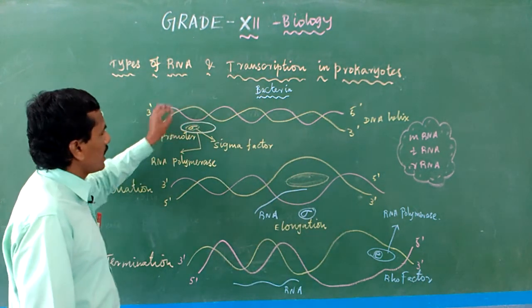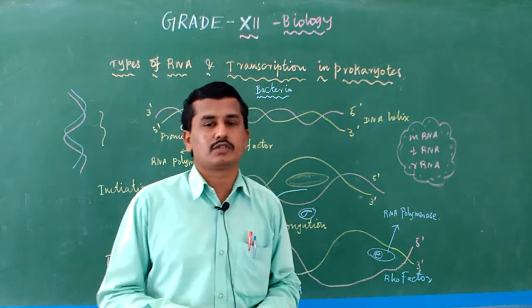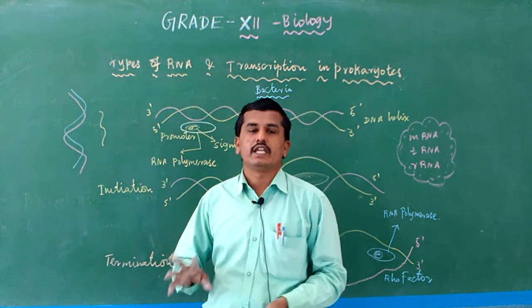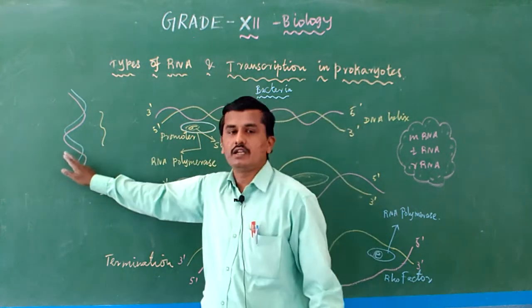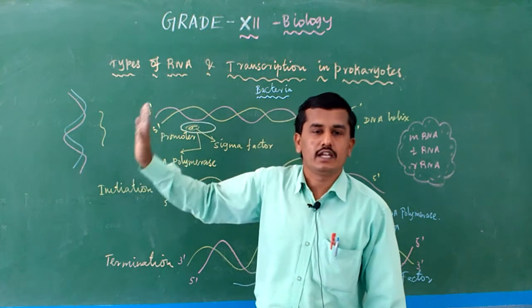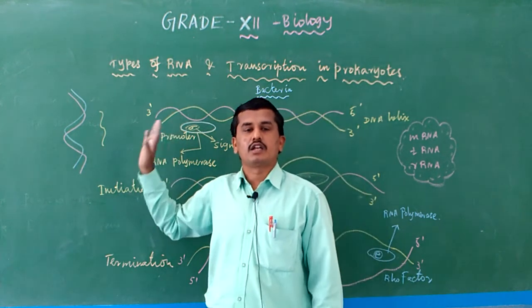So DNA is present in the bacterium, and for transcription to happen some enzymes are involved. Only one enzyme in prokaryotes, that is RNA polymerase. DNA dependent RNA polymerase. RNA is formed depending on the DNA, so the enzyme is known as DNA dependent RNA polymerase. Simply we call it RNA polymerase.